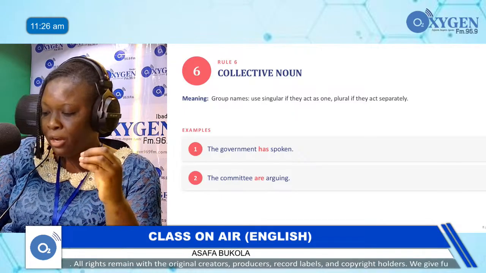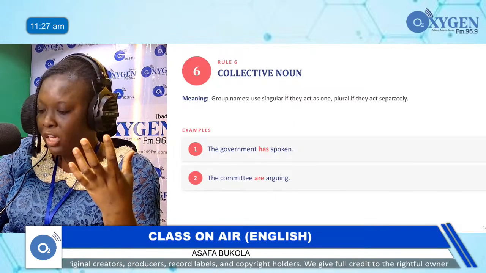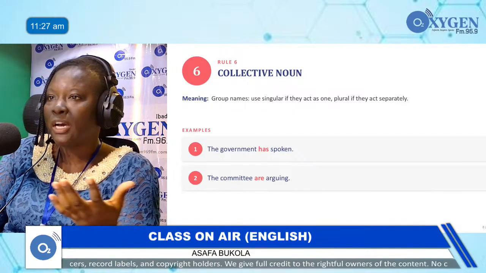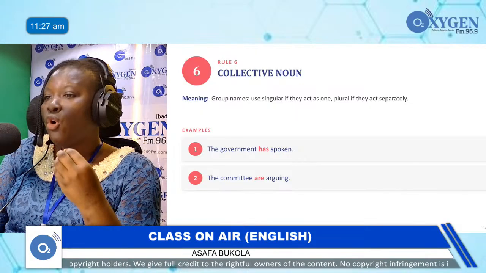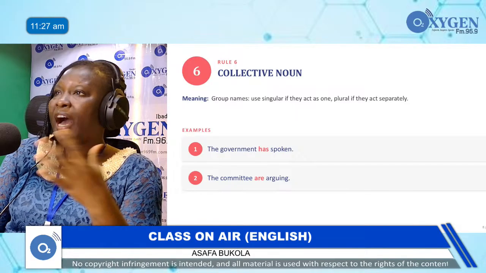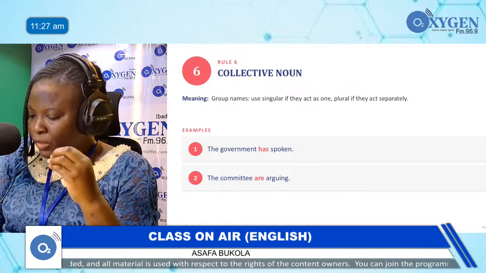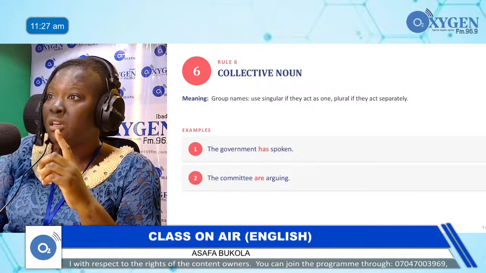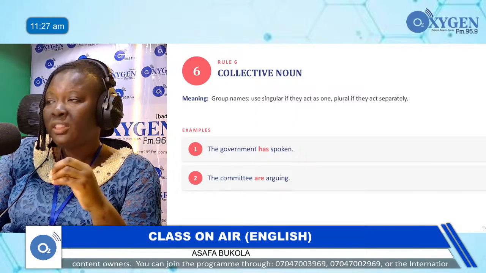When you are talking about a committee, a collective noun, this is also an exception. You have to be very careful about whether they are in alignment doing the same thing, or doing separate things. Maybe they are arguing, so you use a plural verb. For example, the committee are arguing. That means they are not in a line. So you have to be very careful looking at the context of the question.